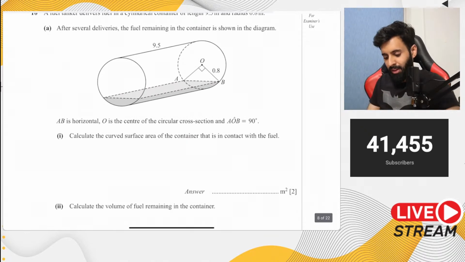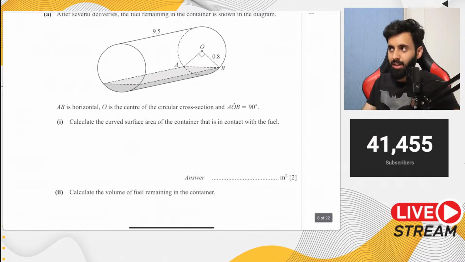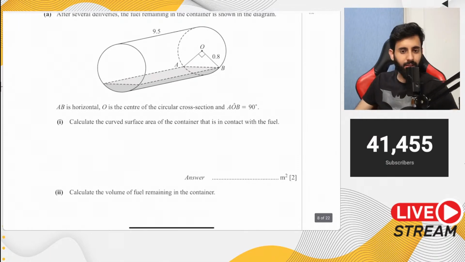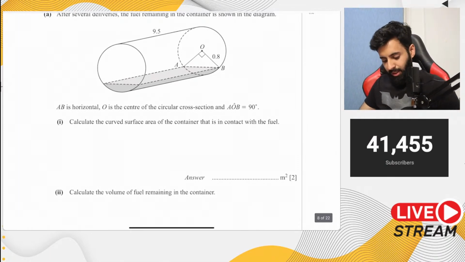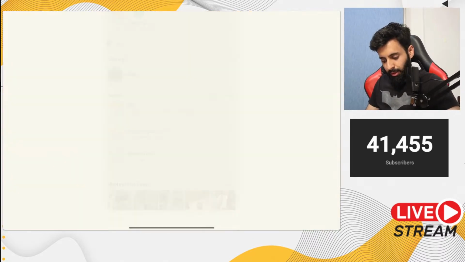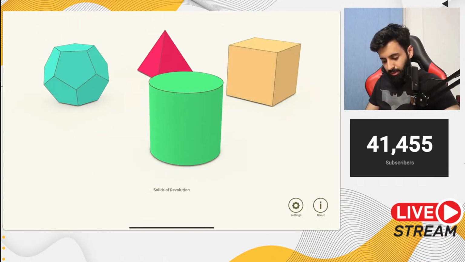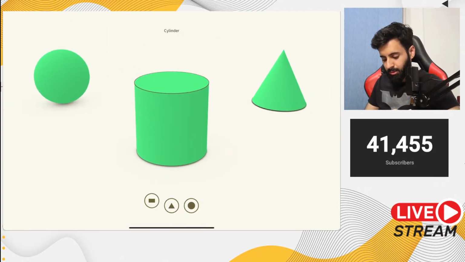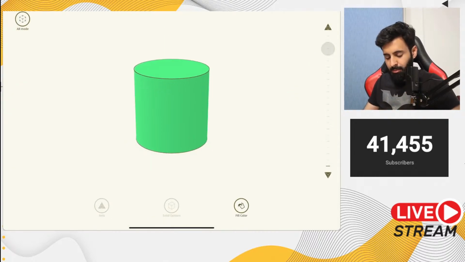Now here's a question for you guys. If we take apart a cylinder, what do we get? We get a rectangle, ठीक है? एक cylinder को अगर आप खोलोगे, तो वो एक rectangle बनेगा. So this is a cool app. It will help you visualize the nets, और nets में ये बहुत काम आती है. It's called Shapes. It's available on the iPad. I don't know if it's available on Android, but do check it out.